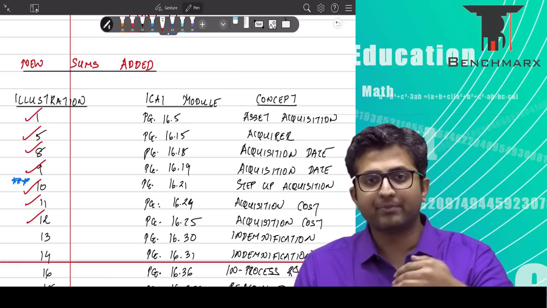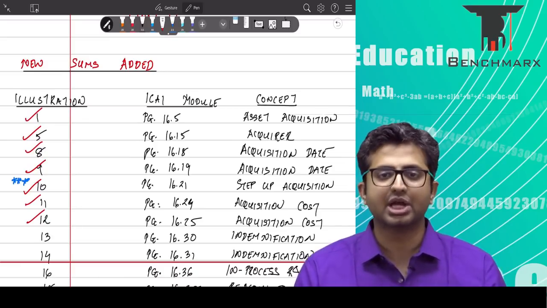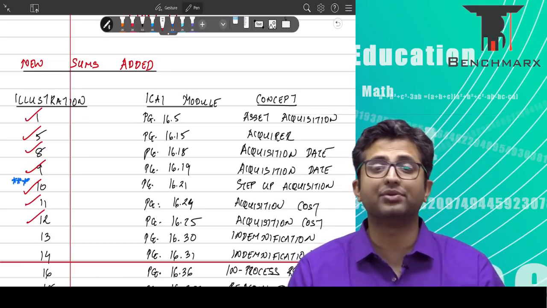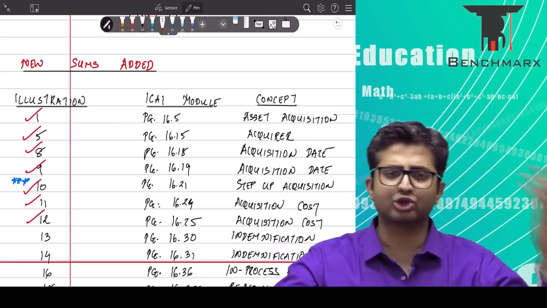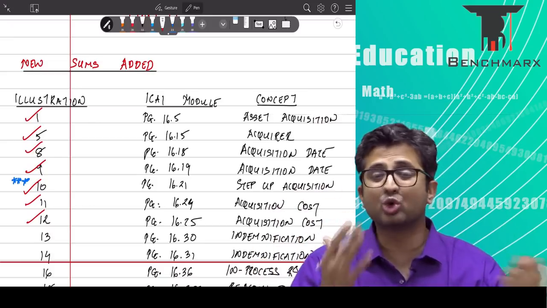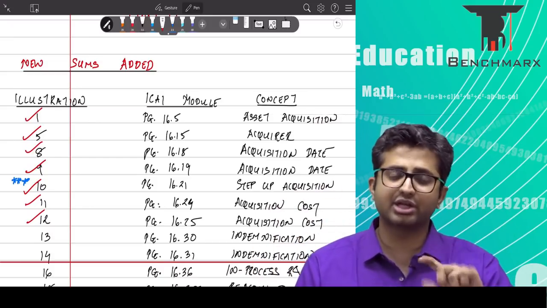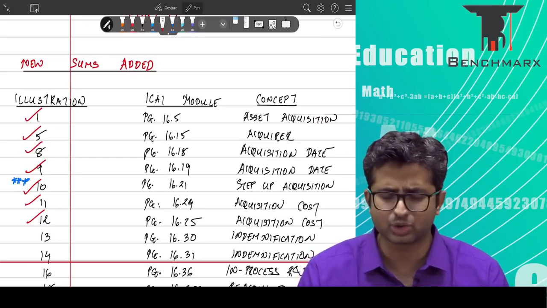So if you are taking over a contingent liability worth 5 crores, fair value 5 crores, and the other party is ready to give you an indemnification worth 5 crores, then you will record a contingent liability worth 5 crores and also an indemnification asset worth 5 crores. However, if the indemnification is only 3 crores, in which case you will record a contingent liability worth 5 crores and an indemnification asset worth 3 crores.